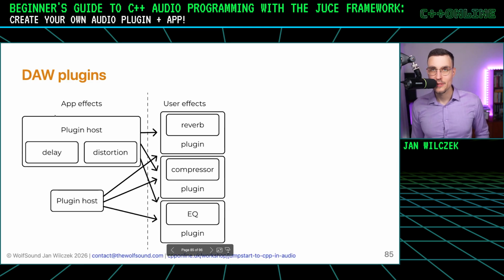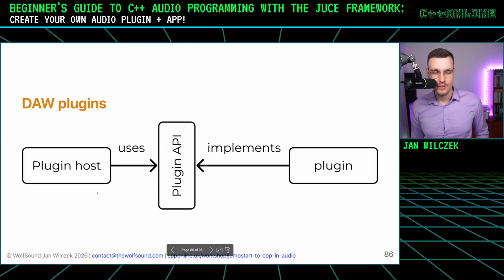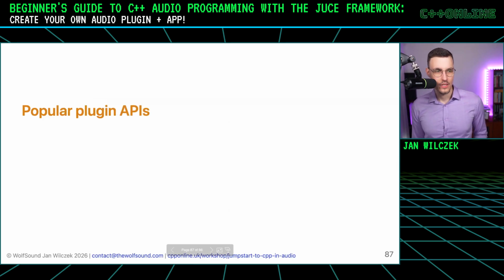And that works great because we have a big market for DAWs and a big market for plugins. And that's how it looks. We have a plugin host that communicates with a plugin via a plugin API. And there are a few plugin APIs, but both the DAW and the plugin must conform to it so that the communication is successful. And how does it look currently?